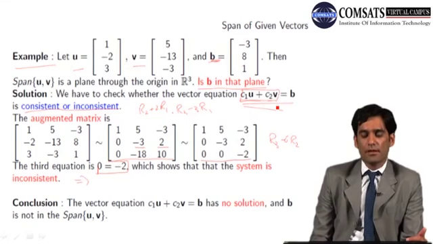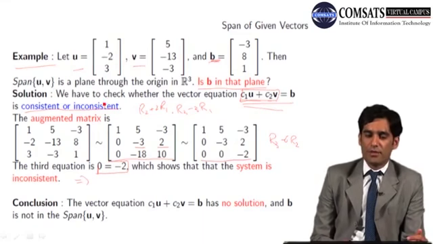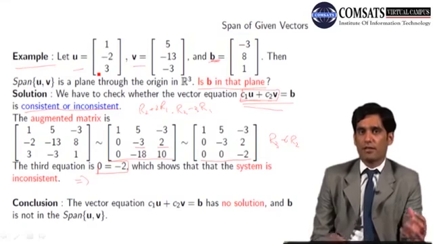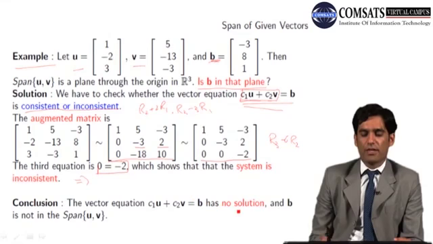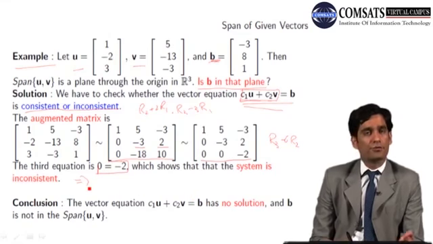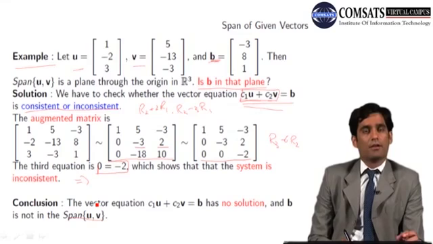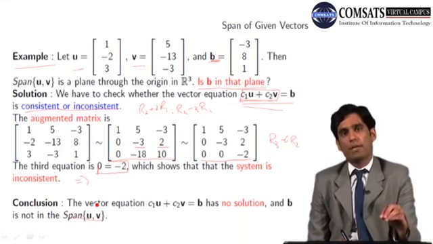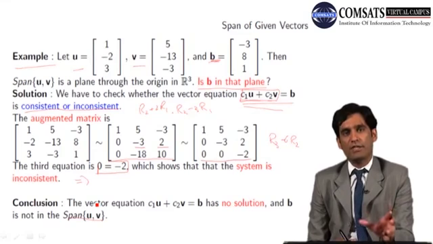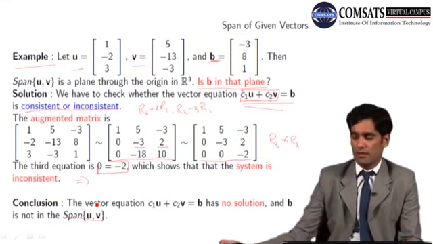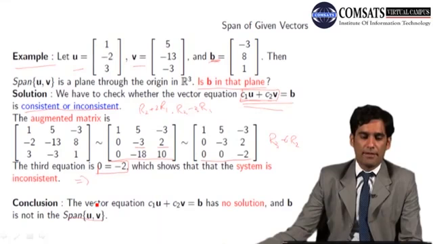Okay? अब अगर B को linear combination में नहीं लिखा जाता तो ज्योमेट्री जो U और V के स्पैन की जो के कंटेन करता है all the linear combination, वो प्लेन फॉर्म करती थी. So the answer of that question is the vector equation has no solution and B is not in the span of U and V. In other words, B is not in the span of U and V, which is a plane formed by lines containing U and V. I hope you understand this example.